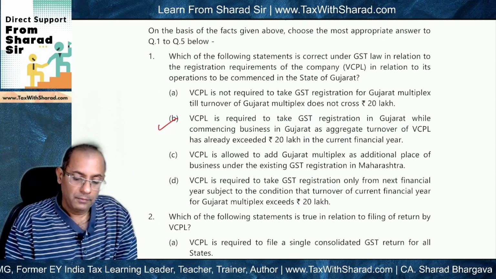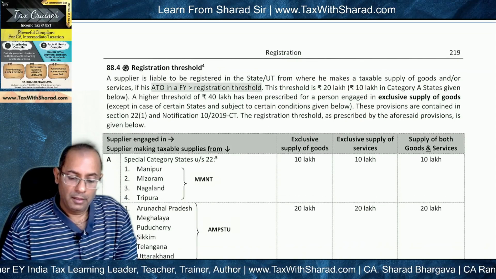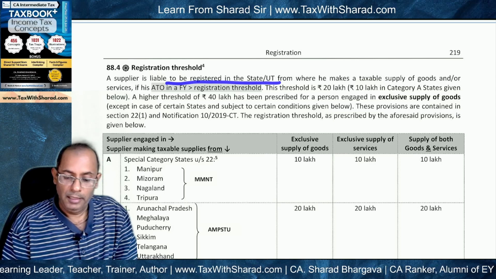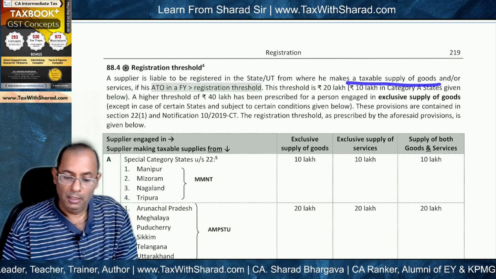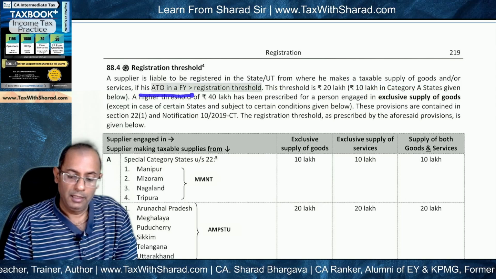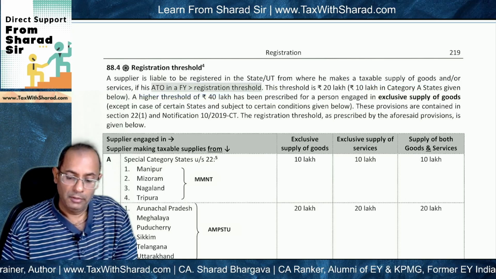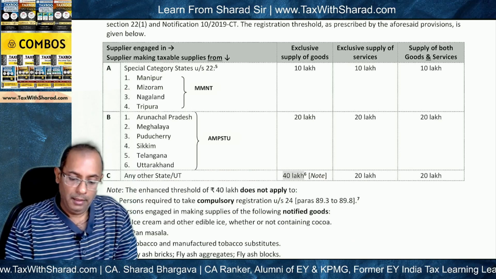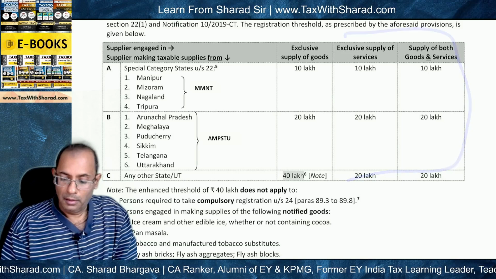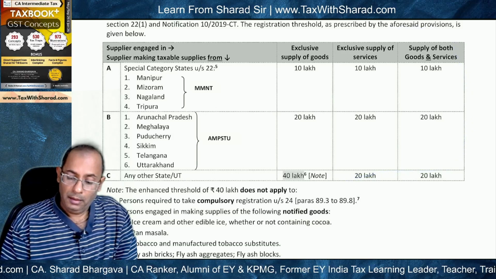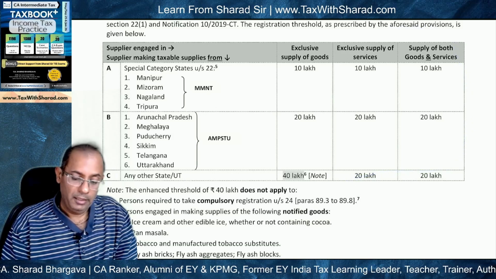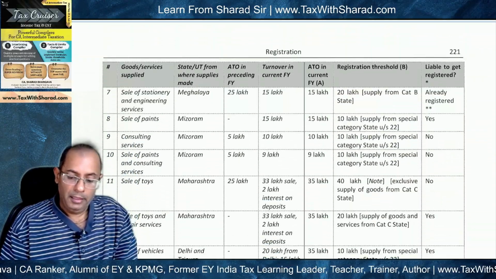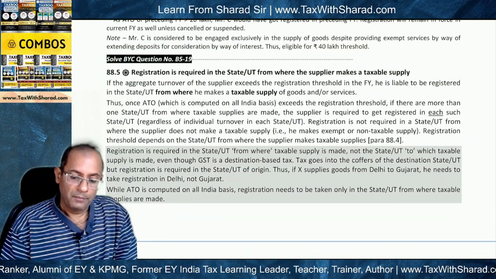So if we look at certain points relating to the provisions, we see that a supplier is liable to be registered in the state or UT from where he makes a taxable supply of goods and services if his ATO in a financial year is more than the registration threshold. And when we look at VPCL, the registration, and when we look at this particular chart, then the threshold which we figure out is 20 lakh. Okay, it is 20 lakh. So once the ATO exceeds 20 lakh, registration is required.